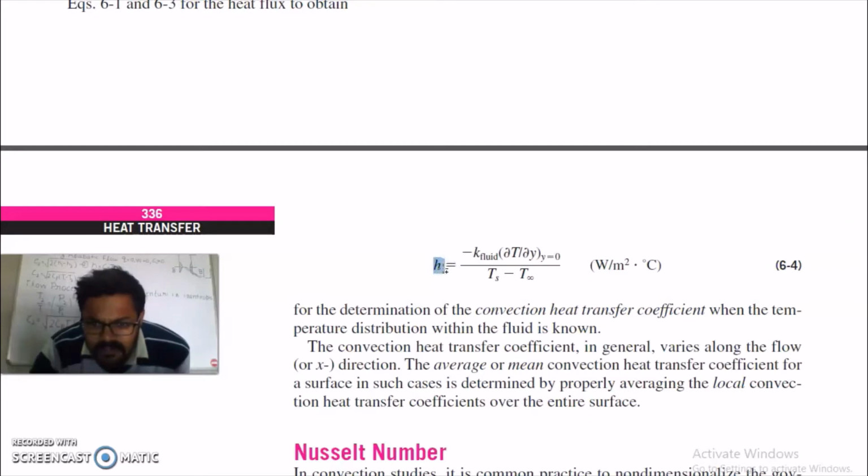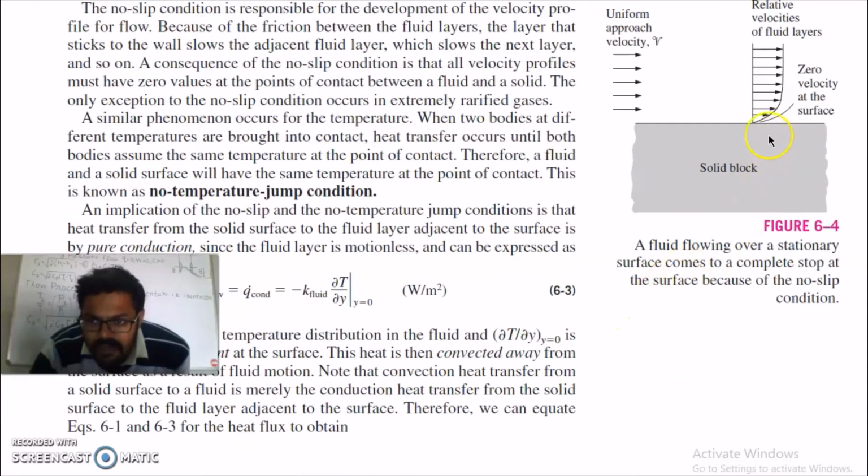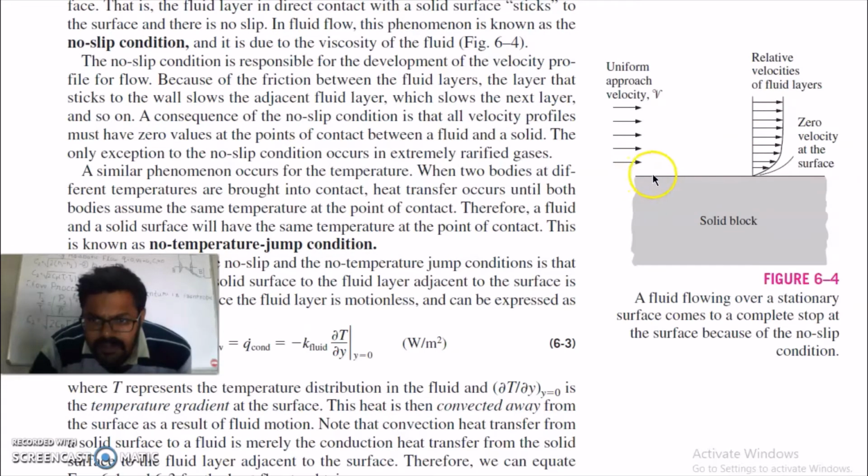The convection heat transfer coefficient in general varies along the flow. Here h is different as compared to h at the surface. Also your convective heat transfer will vary along the x direction, along the flow. At this point h is different as compared to this point and this point. So along the flow it will vary also.